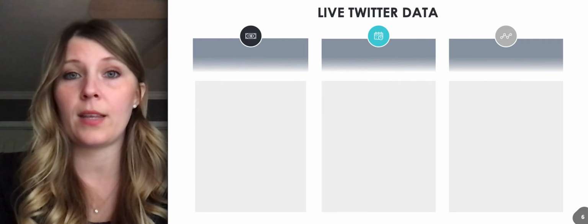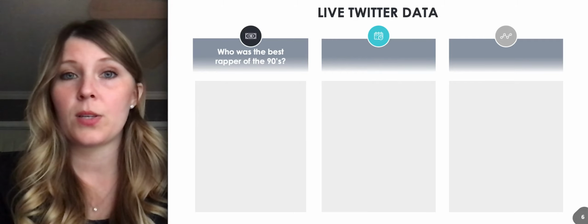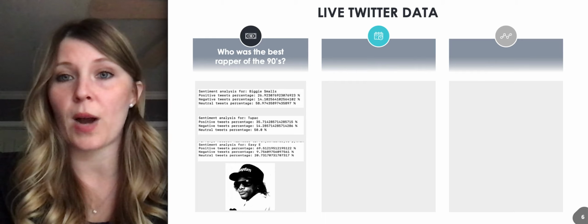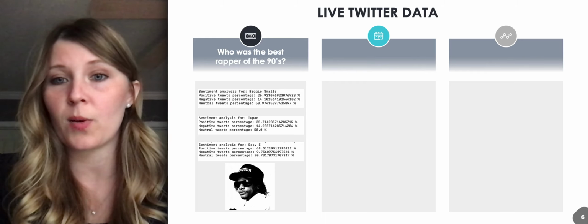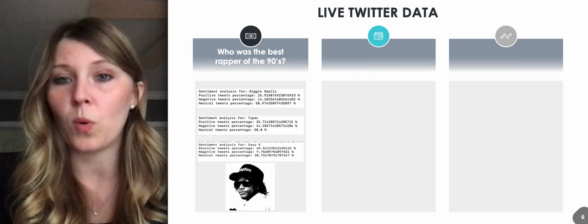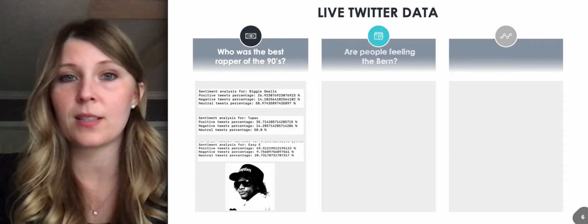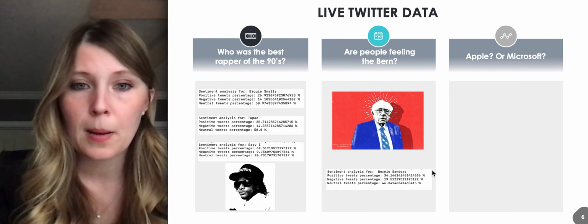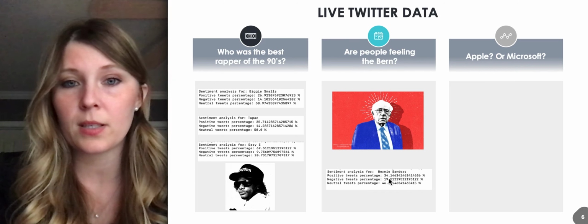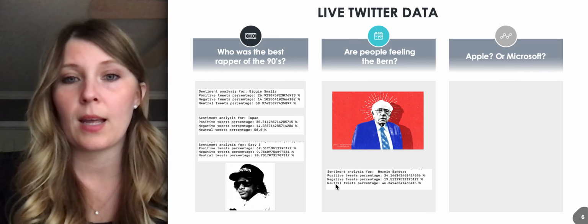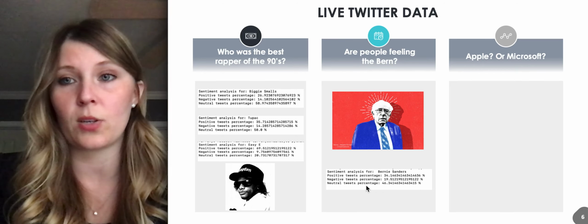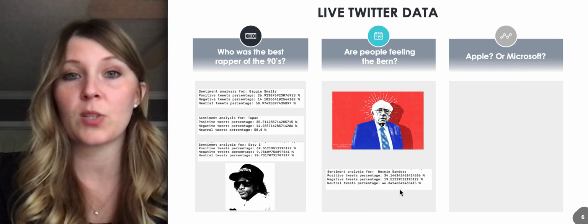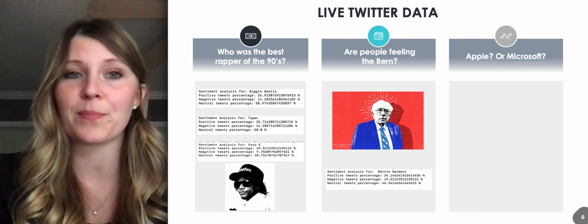Okay, so here is how the Twitter data works. So here's some fun examples. We'll just go through these quickly here. So who was the best rapper of the 90s? We have Biggie Smalls, Tupac, or Eazy-E. You can see that Eazy-E won with almost 70% positive tweets. I wanted to know, are people feeling the burn? So we can see here, Bernie Sanders has 34% positive tweets, 19% negative tweets, and the neutral tweets are 46%, which, by the way, I took those out for my model. But this is just to show you how the Twitter stuff works.